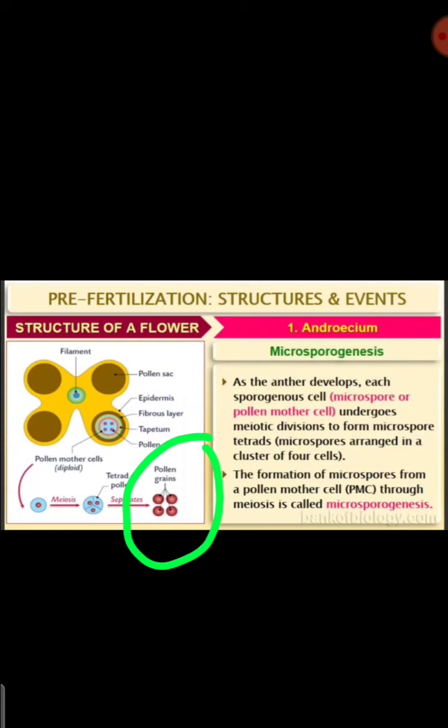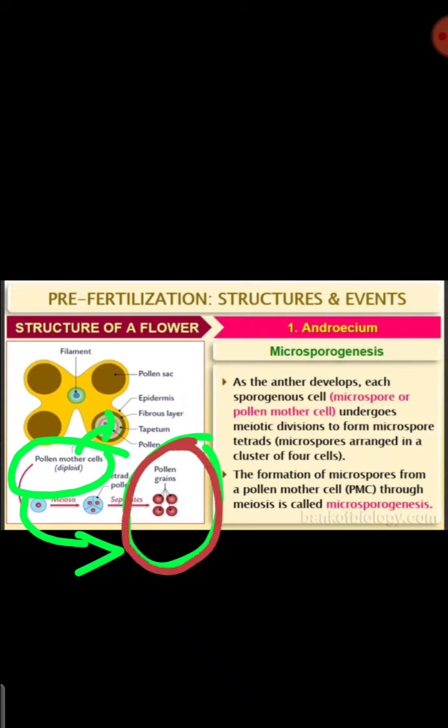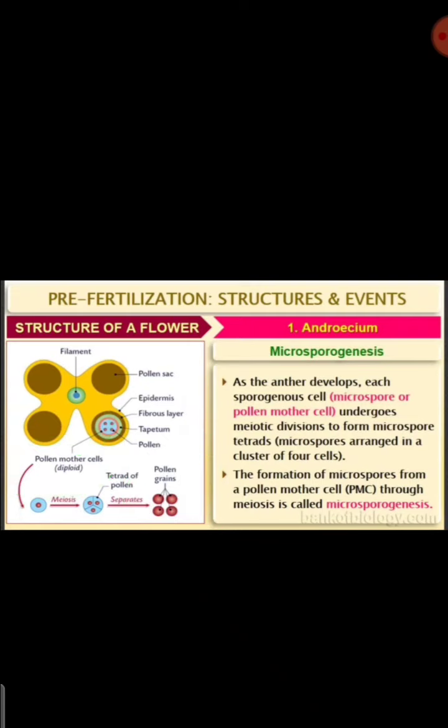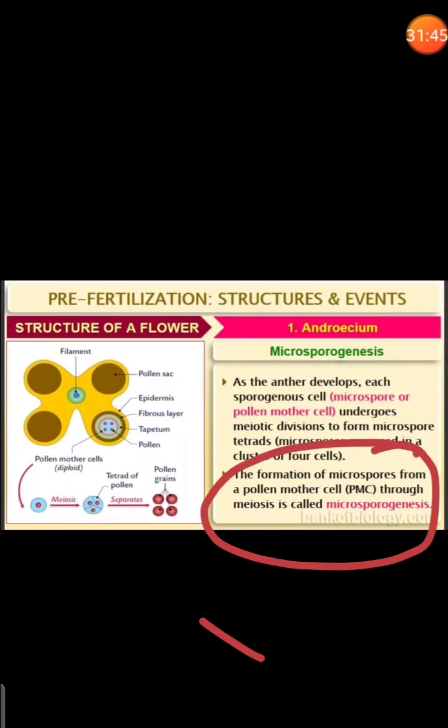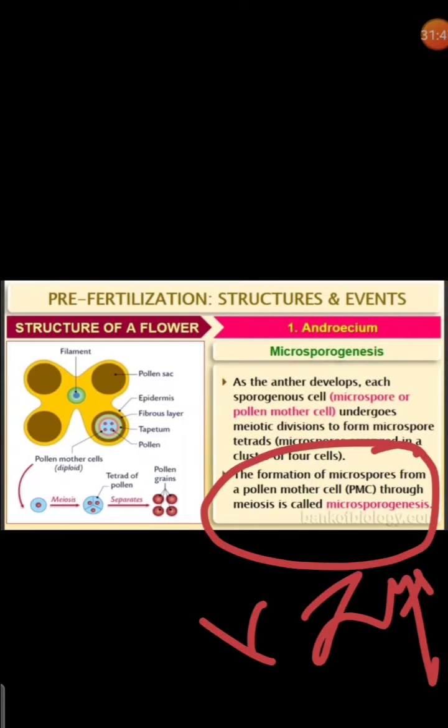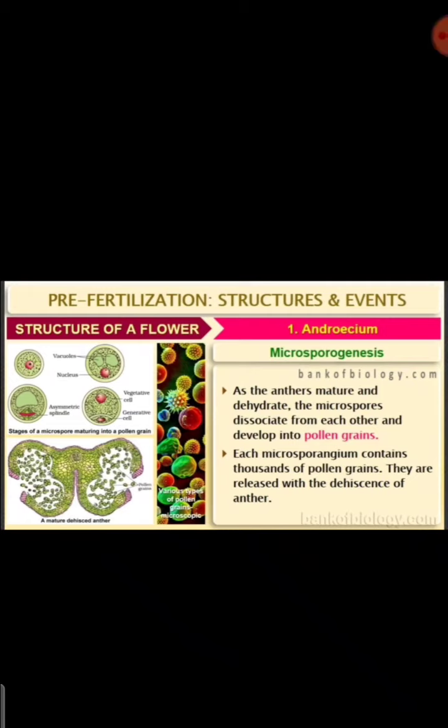So it is the formation of the microspores, or the pollen grains. There will be a pollen mother cell formed by the sporogenous tissue. It will undergo meiosis to form the pollen grains. We call it microsporogenesis, which is very, very important.